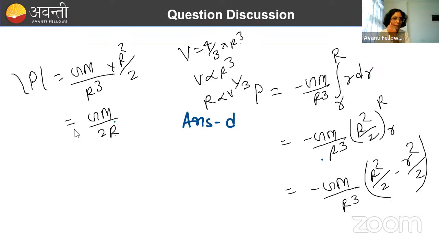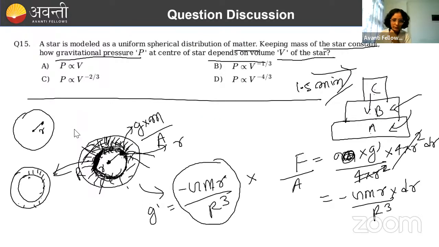So R can be written as V to the power 1/3. But here the answer is -4/3. So where did the mistake happen in the calculation? Let me know, where is the mistake? Tell me quickly. Where did it go wrong? Let me cross check. You also figure it out and let me know. I'm also checking it.